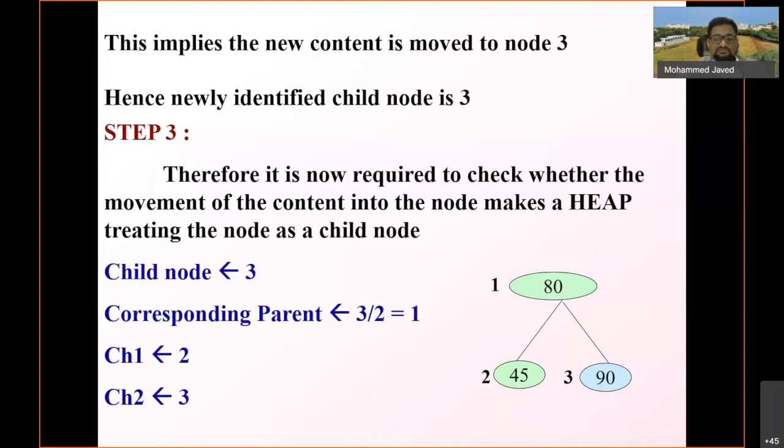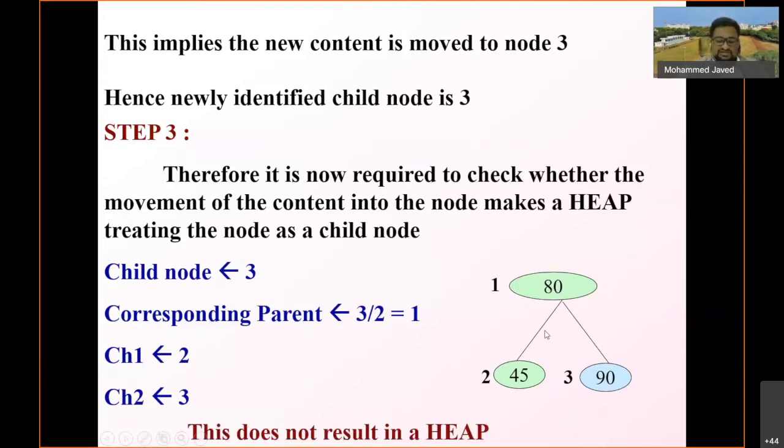Now the same procedure. The disturbed child node is now 3, which we have got from the bottom. The corresponding parent we get when we divide by 2, so 3 by 2 is 1. And what are its children? Child 1 is at position 2 into 1, which is 2, and child 2 is the position of child 1 plus 1, so child 2 position is 3. So 2 and 3 are children and 1 is the parent. Now I have to compare.